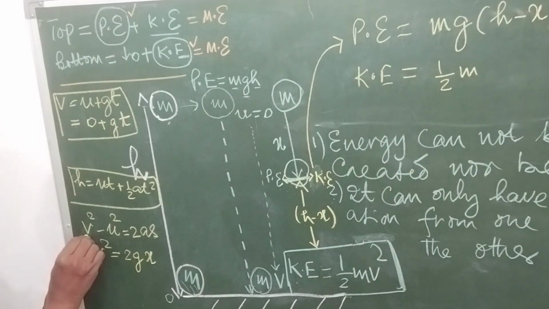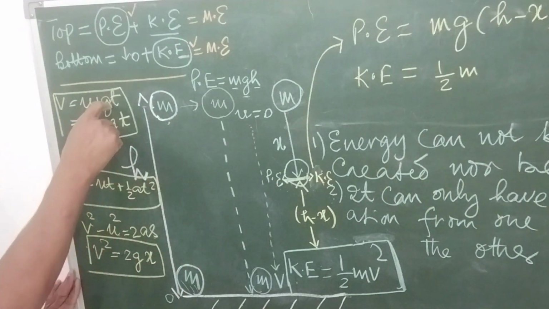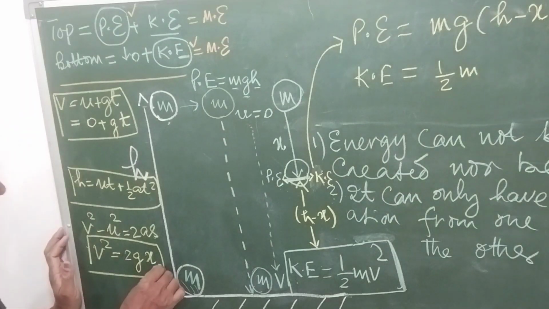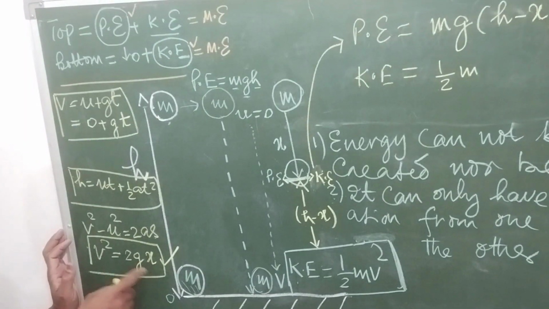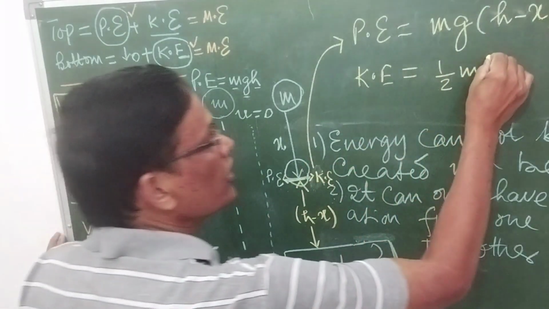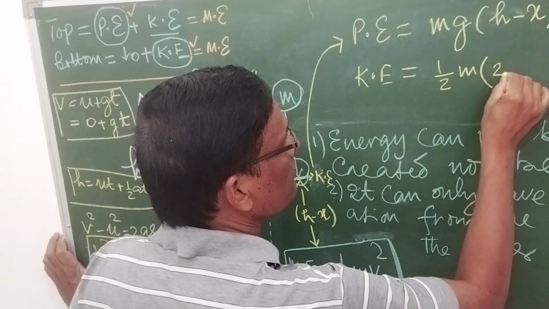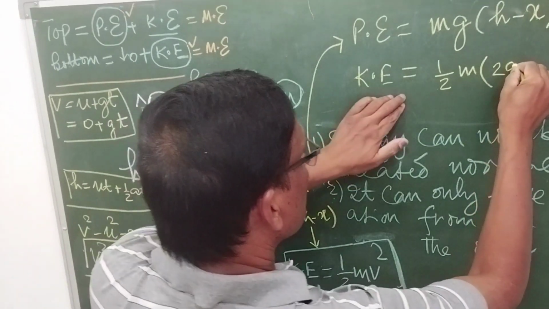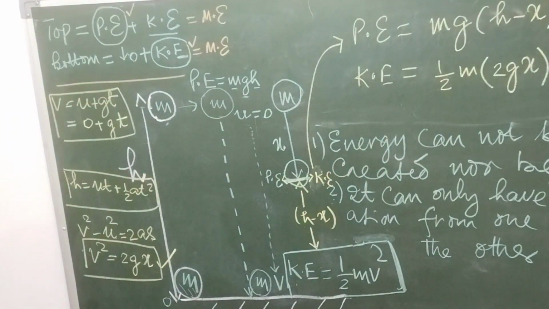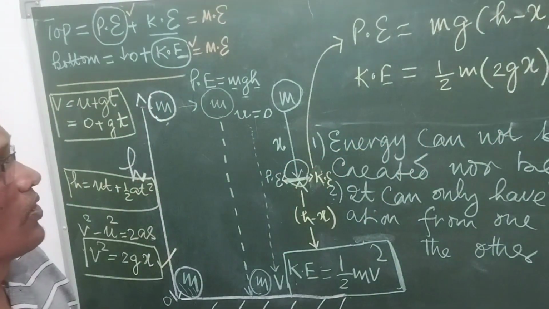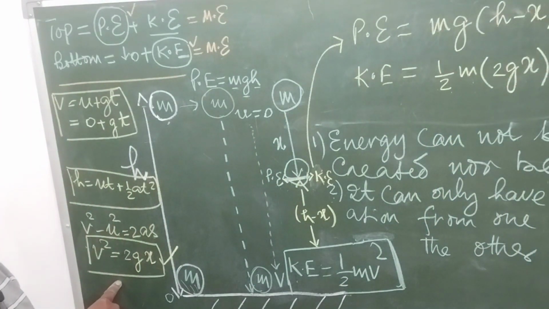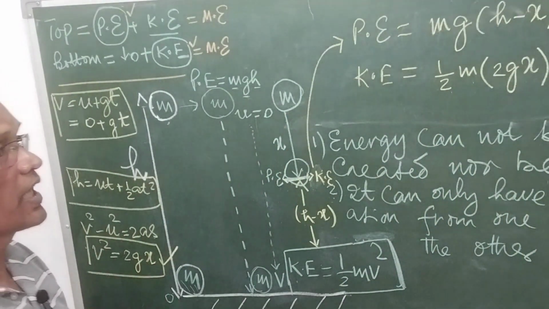So this is how, considering the three equations of motion one after the other, you will be getting the usefulness of this equation as v square is 2gx. So half m v square, in place of v square I will be writing 2g into x. Got it? Clear? So kinetic energy is half m 2gx.